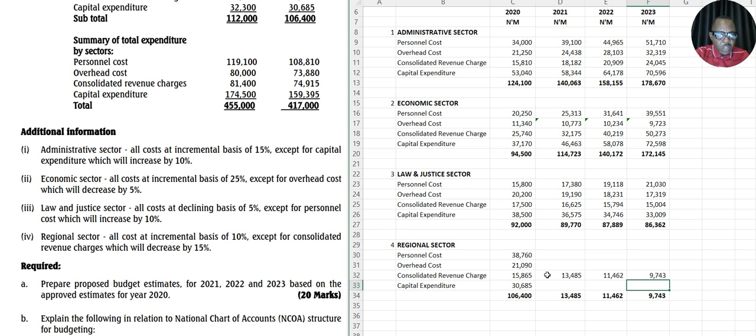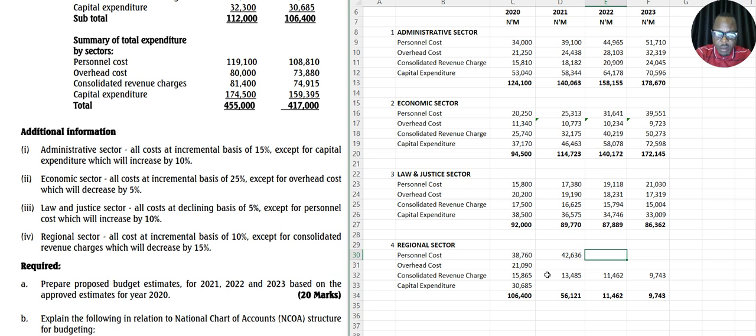So other ones, what is the instruction again? Incremental basis of 10%. So we're going to do incremental basis of 10% for all this now. Incremental basis of 10% multiplied by 1.1. That's the meaning.